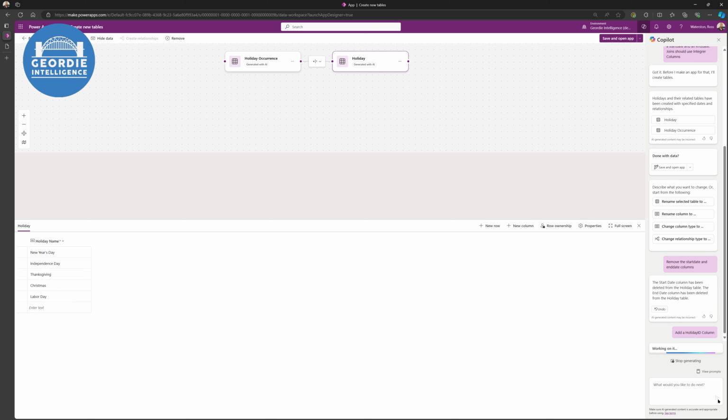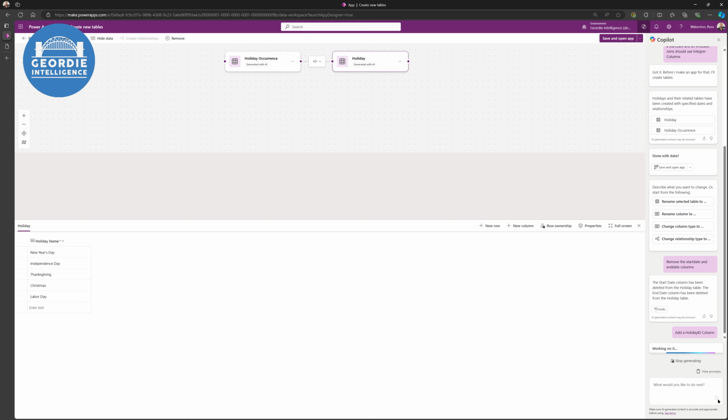So here what we're going to do is change holiday to holiday ID, because we really want to use the ID column for our join. So hopefully it's going to switch this round and we'll have that visible. Okay, so we've got that. So we've got a rough schema now, haven't we?